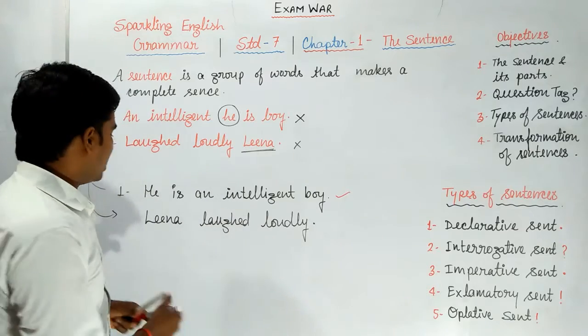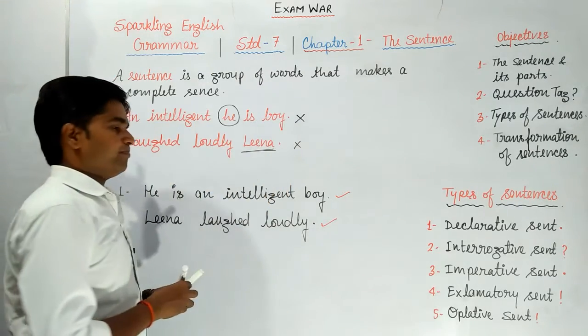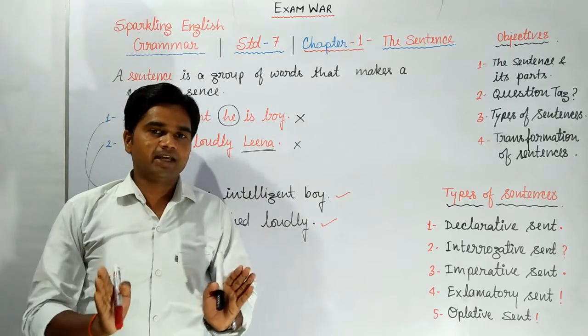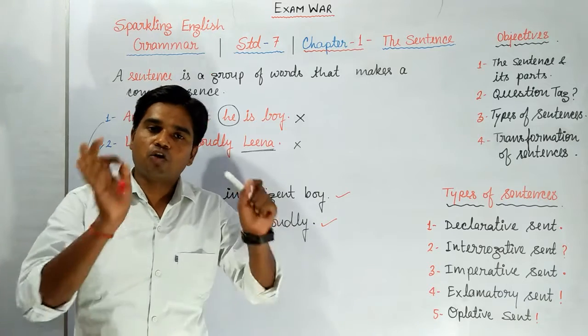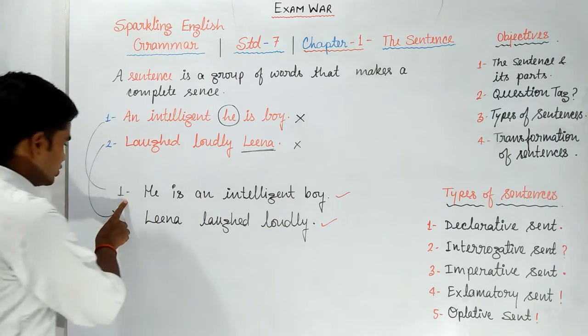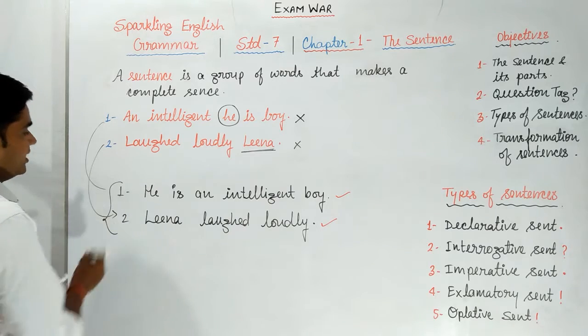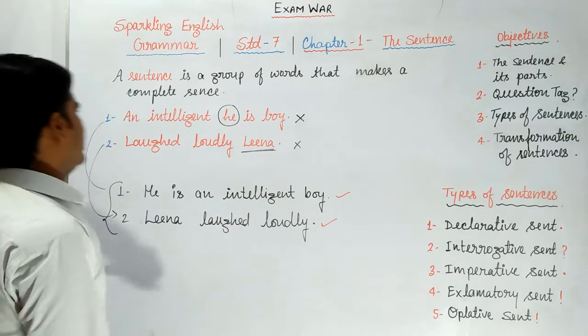That is why now Lena laughed loudly is called a sentence. I think you got this point very well. Any group of words that makes sense is called a sentence. Now both 1 and 2 are sentences.